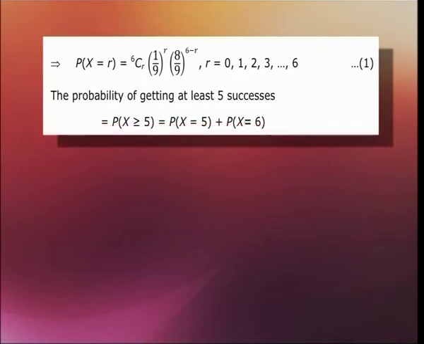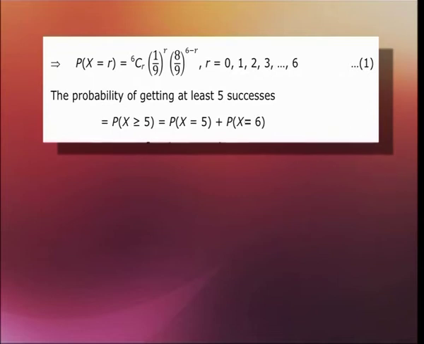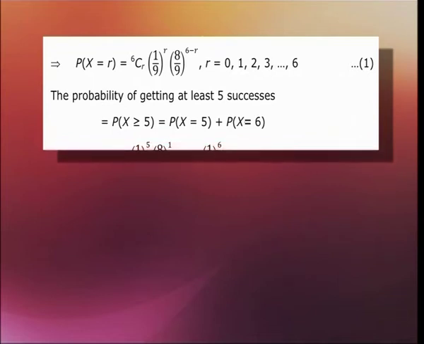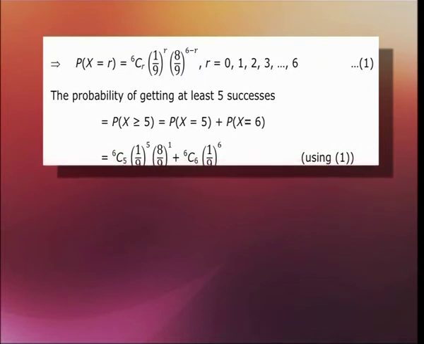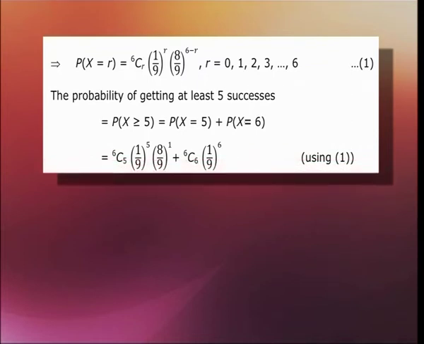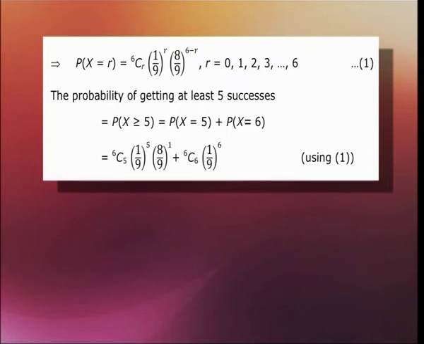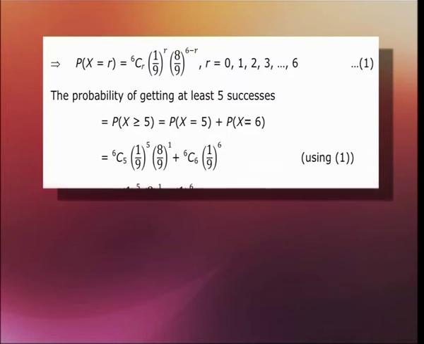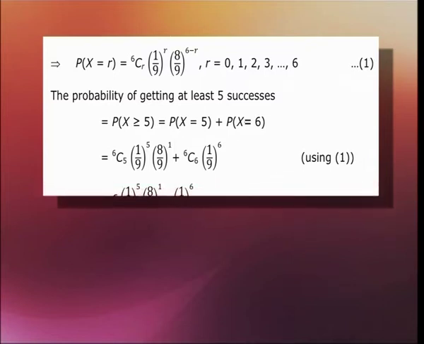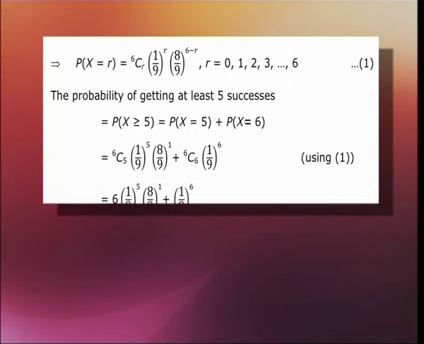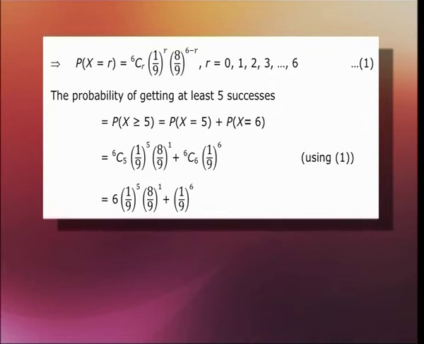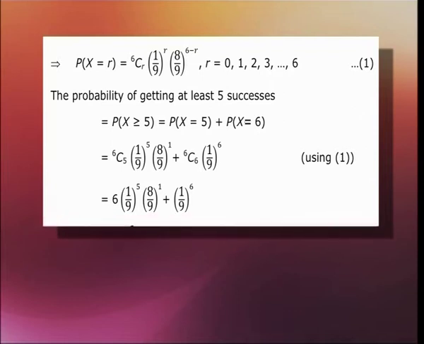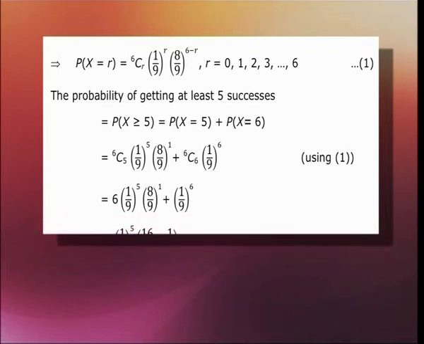The probability of getting at least 5 successes equals the probability of X greater than or equal to 5, which is equal to the probability of X equals 5 plus the probability of X equals 6, which is equal to 6C5 times (1/9)^5 times (8/9)^1 plus 6C6 times (1/9)^6. Now, using equation number 1, we are substituting the values here.